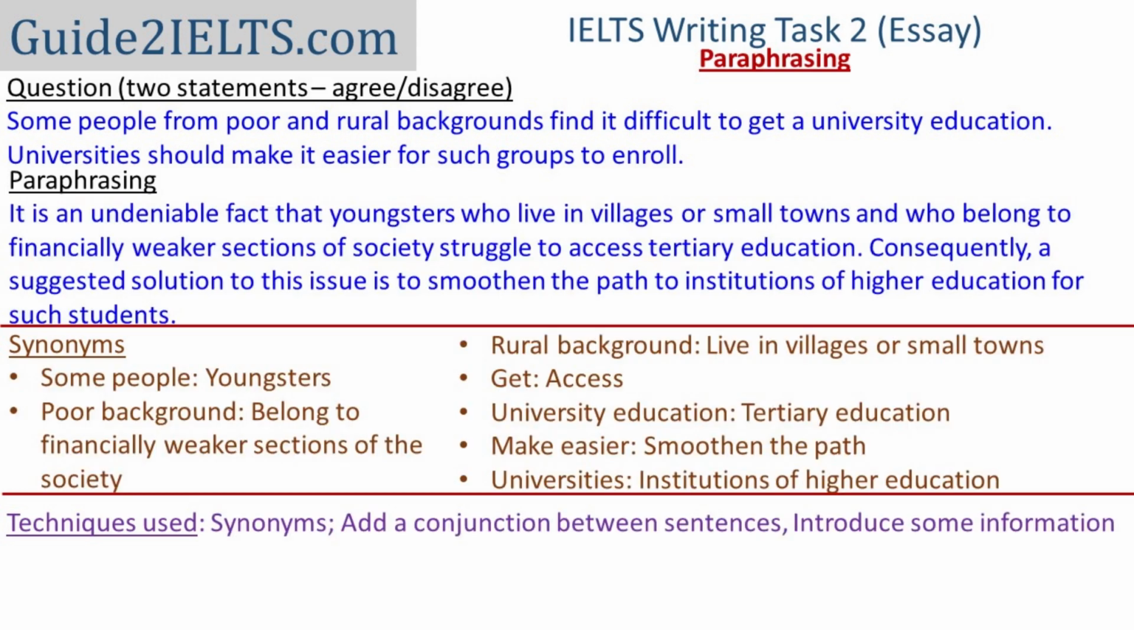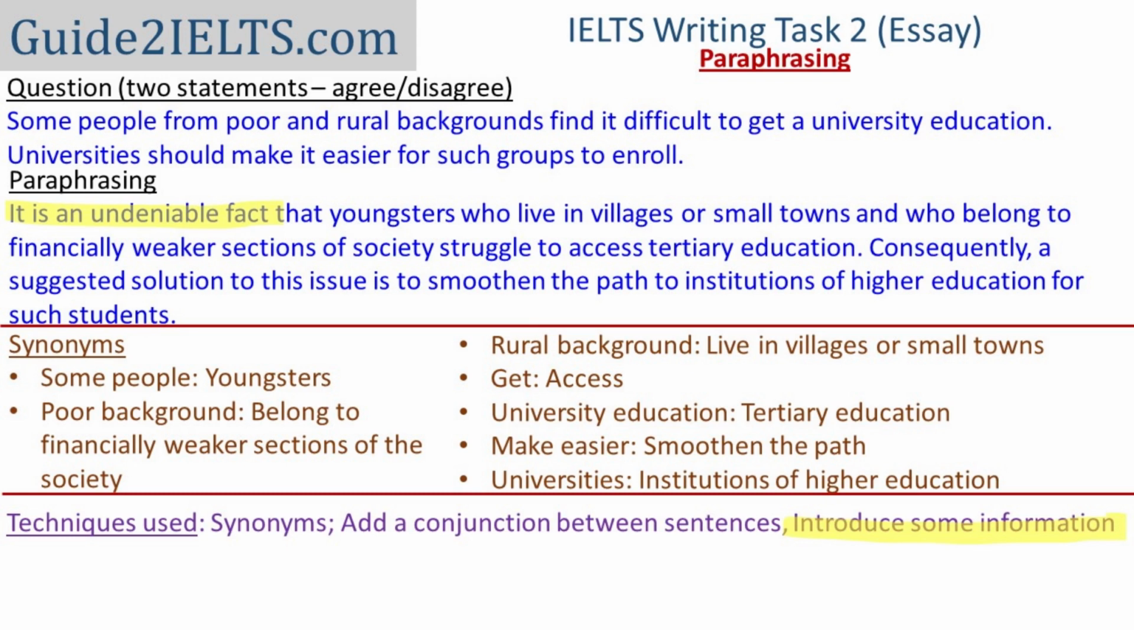Once again, there are quite a few synonyms that I've used here. Make a note of them. But the other paraphrasing techniques that I've used are: 1. Addition of a conjunction between the two sentences. I have used consequently between the two sentences. I have also introduced the phrase, it is an undeniable fact, before the first statement.